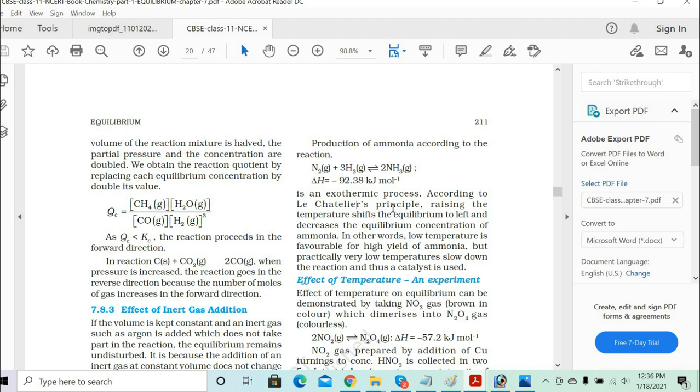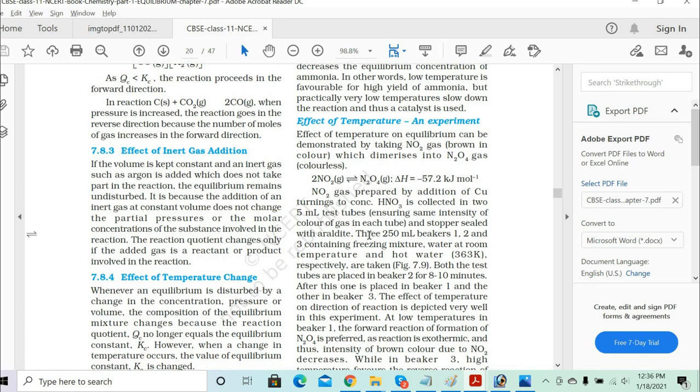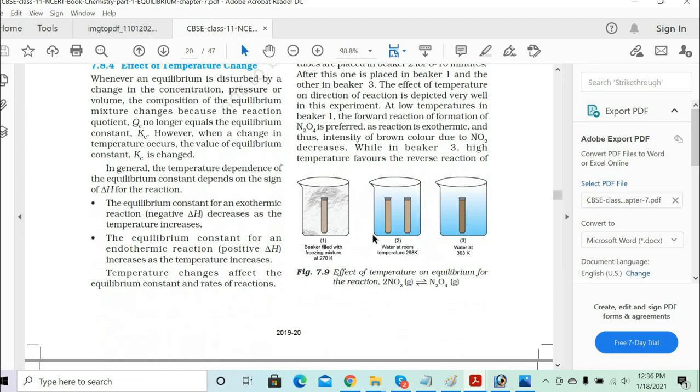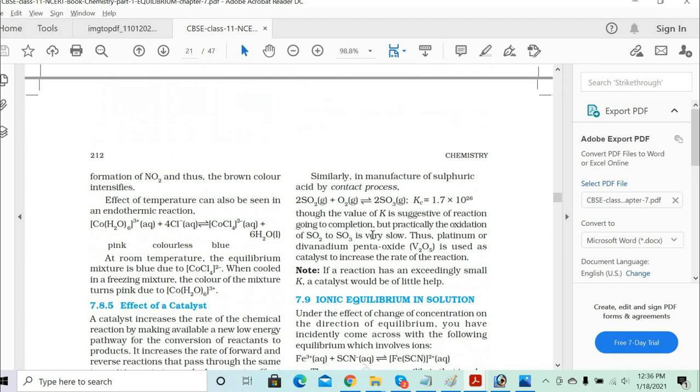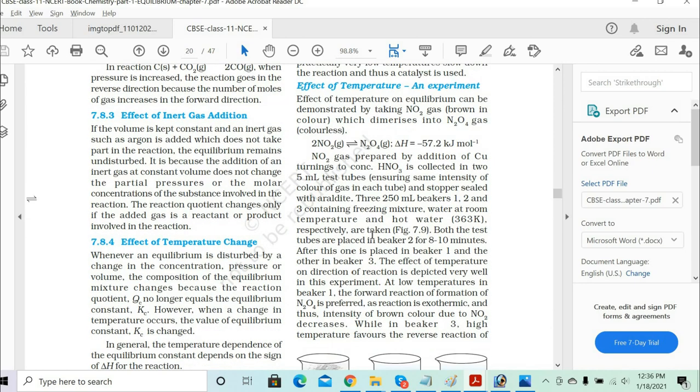But your goal is to produce ammonia in the equilibrium concentration, so the favorable condition is to decrease the temperature. Then the reactants will combine together to form ammonia and release a large amount of energy. But in order for this to happen, you need to use the catalyst. Now let's go to the effect of temperature. One experiment we'll try to understand, and then we'll try to understand how the catalyst is going to help you in this part.